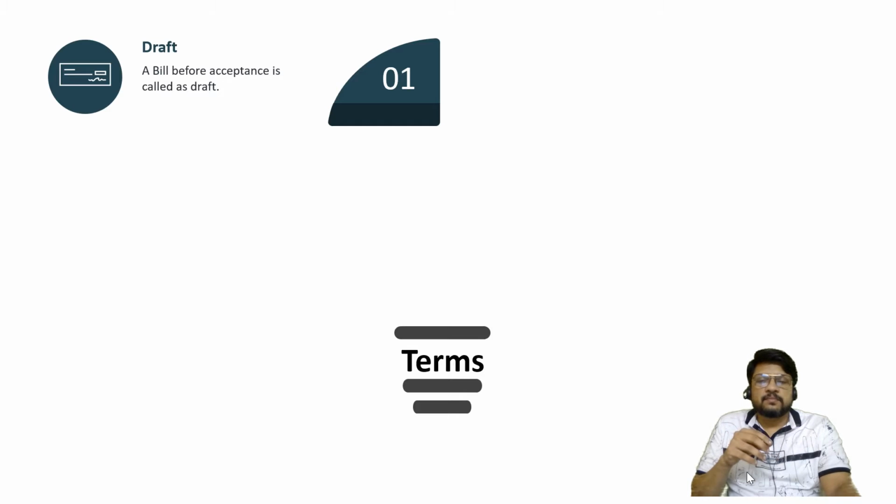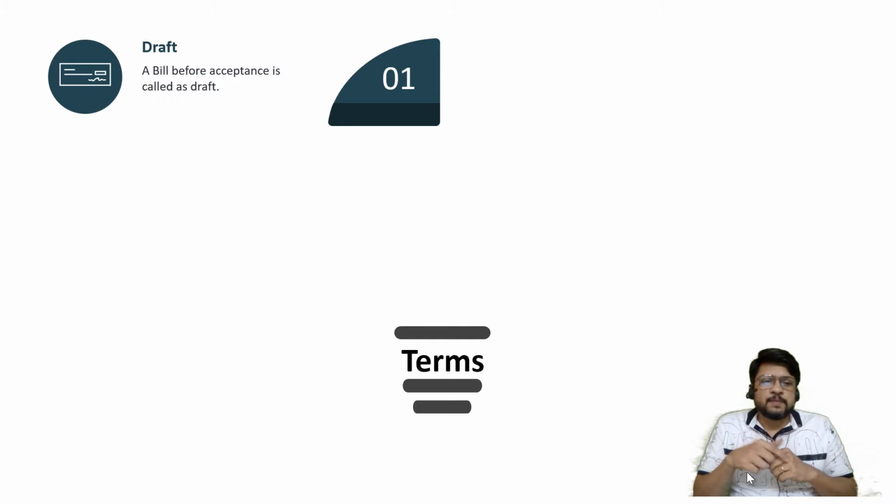First one is draft. Now what is the meaning of draft? A bill, that is bill of exchange, before acceptance it is called as a draft. So the moment drawer draws the bill, it is not immediately called as a bill of exchange. It is only after the acceptance that it takes the character of a bill of exchange. Till that time it is called as a draft.